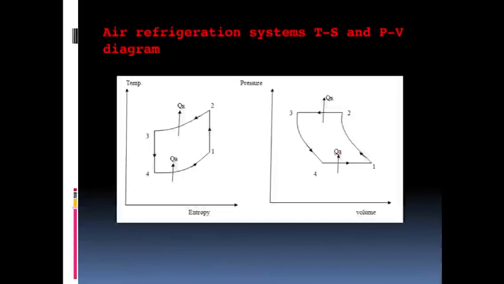In an isentropic process the entropy remains constant, so in the TS or temperature-entropy diagram there is a vertical line. It means the entropy remains constant in process 1 to 2. Similarly, while expanding in process 3 to 4, there is also a vertical downward line, so here also the entropy remains constant. Where the entropy remains constant, it is generally called an isentropic process. So, we have assumed that the processes are isentropic.